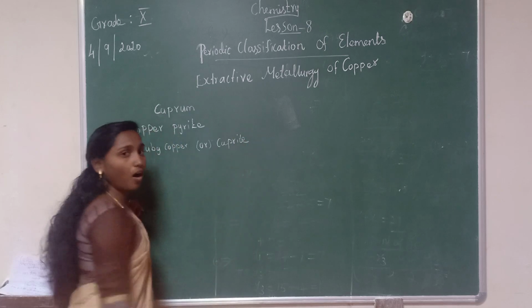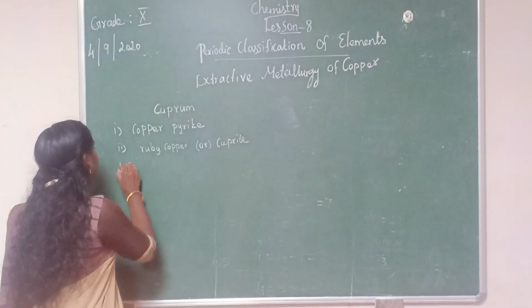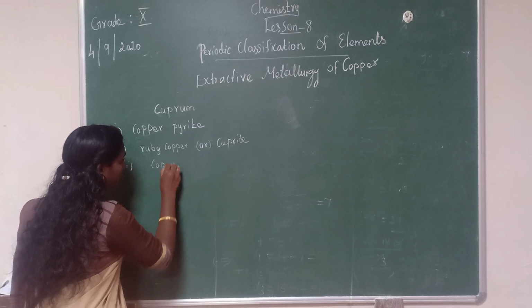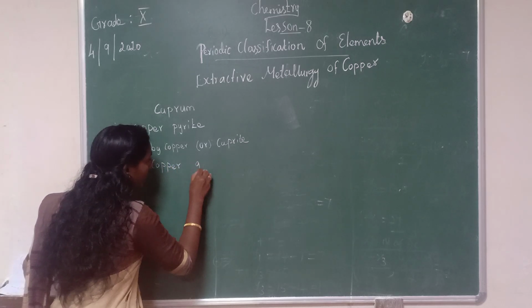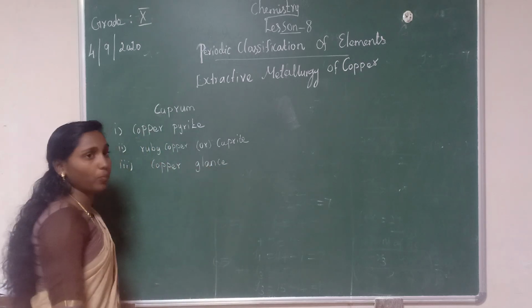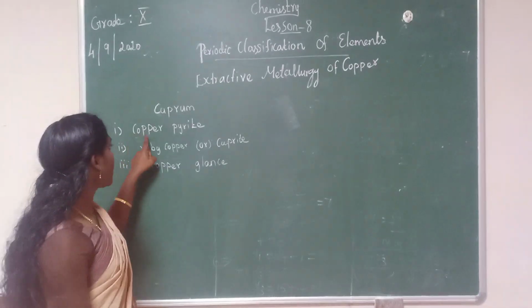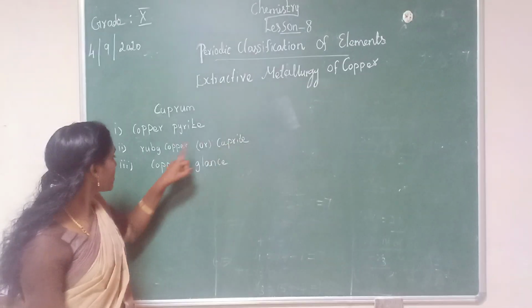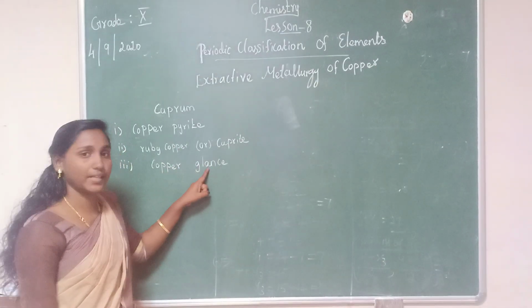Then third ore is copper glance. So what are the ores of copper? Copper pyrite, ruby copper or cuprite. Then third one, copper glance.